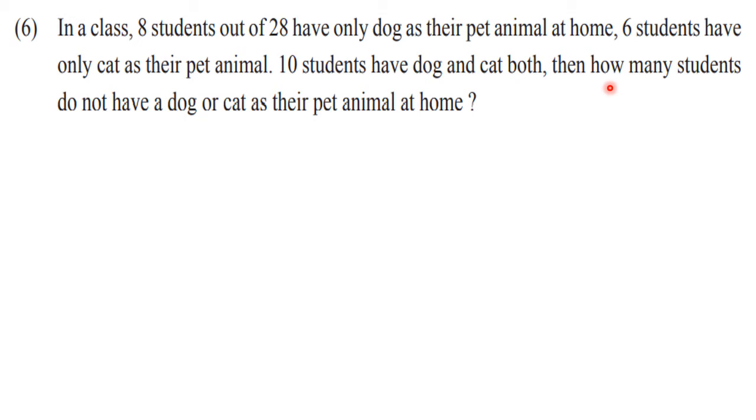Then they have asked us how many students do not have dog and cat as their pet animal. That means neither dog nor cat. So from here we can understand that this 28 doesn't give us n of A union B. That means the students who have the dog or cat as the pet animal. Why? Because some students are present who do not have any pet animal. So that is why this is not union. So in this particular question, n of A is not given clearly, n of B is not given clearly.